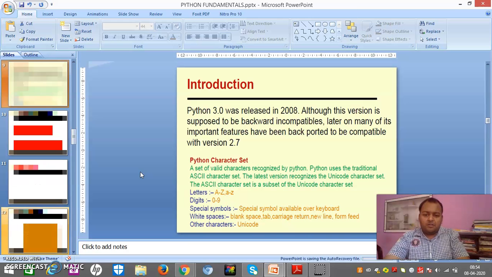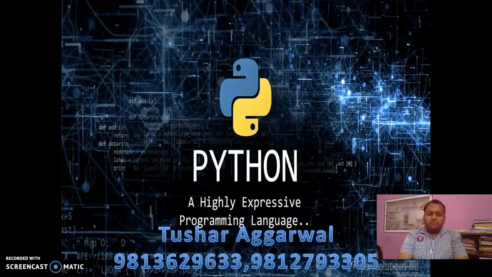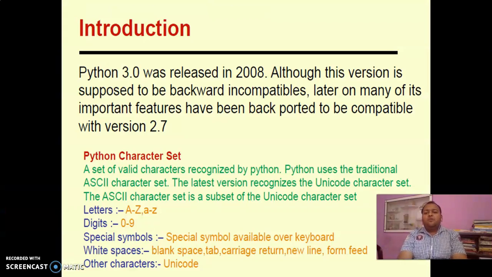American Standard Code for Information Interchange. It has letters from A to Z, small a to z. Remember, Python is a case-sensitive language. It means if I have written uppercase A, and lowercase a, they are different. Big A and small a are different. It has digits 0 to 9. Some special symbols on the keyboard we can use. White spaces: blank space, tab, carriage return, new line, form feed we can use.